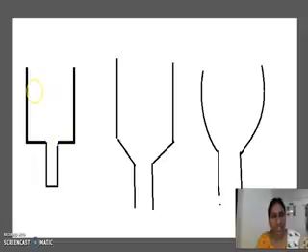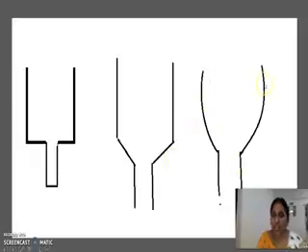The first one is a very poor design, because if you observe, in the first design there are very sharp corners. If anything comes like this here, it may stagnate for some time. So this also causes corrosion. It supplies some electrolyte for the sharp corners to undergo corrosion. At the same time, here also there are some sharp corners which cause stress corrosion. So this is also a bad design of a wash basin.